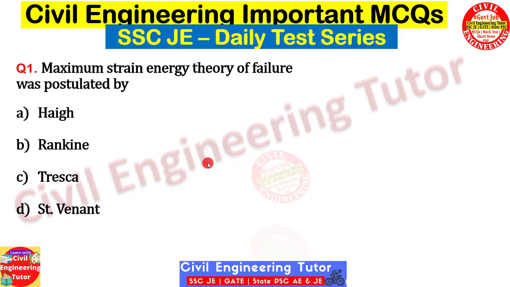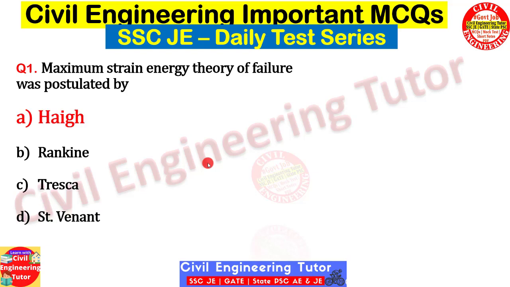Let's start this video. So here is question number 1. Maximum strain energy theory of failure was postulated by. 4 options are given: Haigh, Rankine, Tresca, Saint Venant. If you know the answer, try to write it down like question number 1, A, B, C, D, whatever you find correct. So the correct answer for this question is A, that is Haigh.